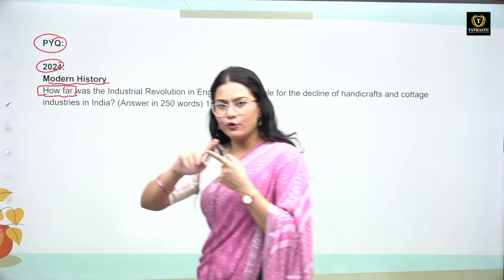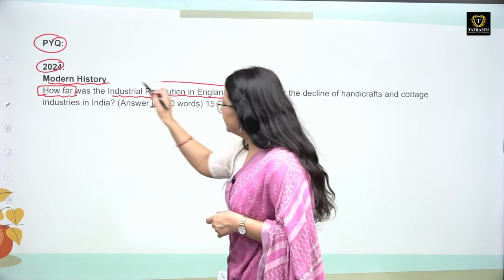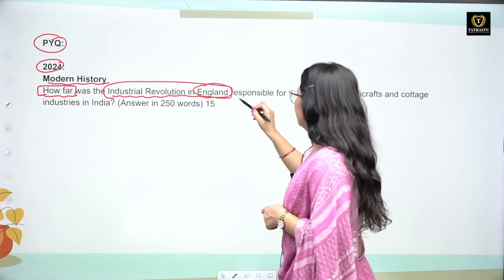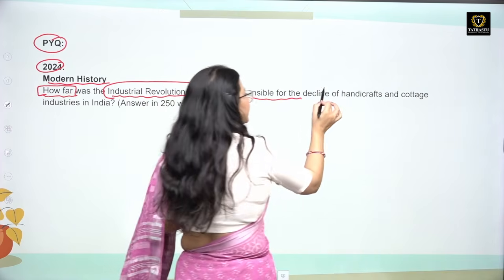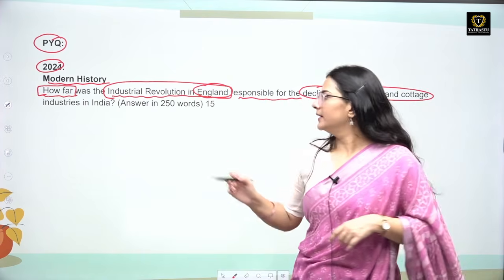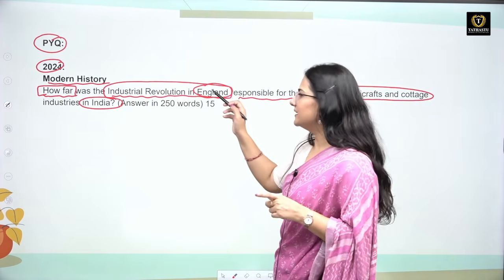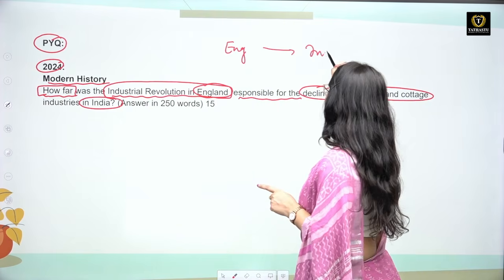So first is how far was the industrial revolution in England, specifically it is mentioned, England is mentioned, responsible for the decline of handicraft and cottage industry in India. So here first of all there is a link, something that happened in England and its implication in India.